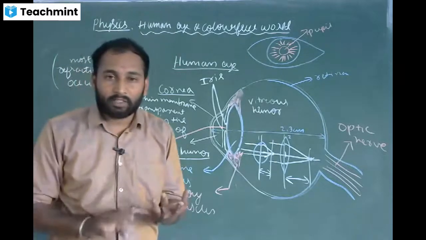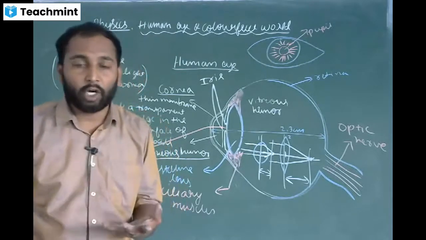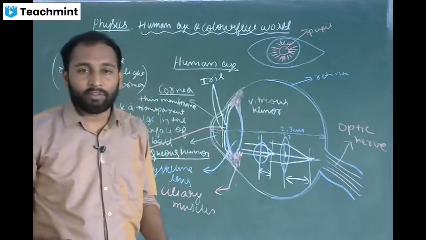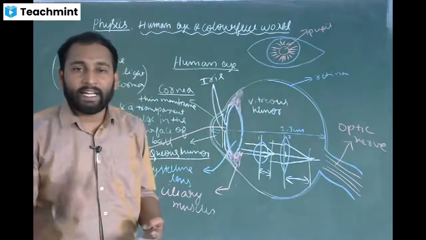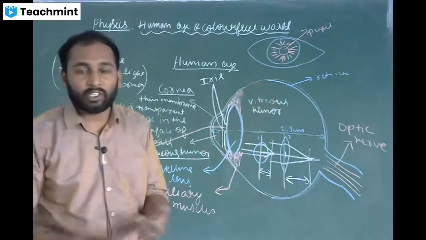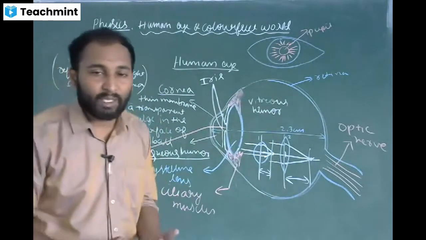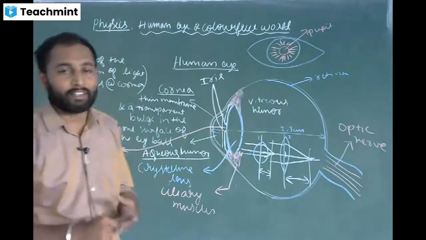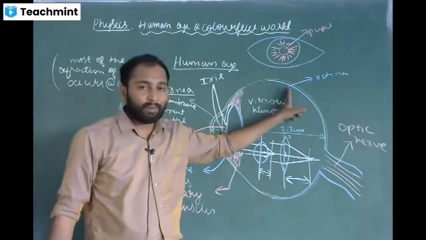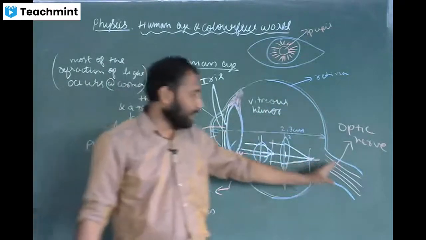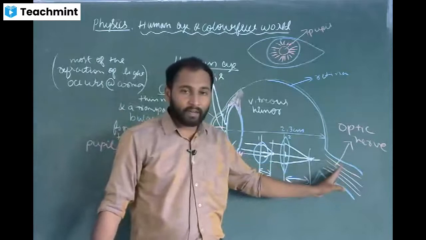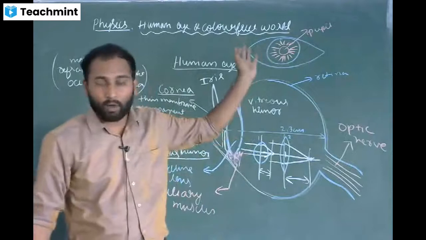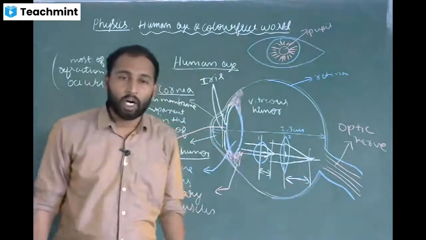These rod cells and cone cells are enormous in number. So the retina consists of an enormous number of light sensitive cells, here the rods and cones. Rods are responsible for dim light, whereas cones are responsible for bright light or colored light. So what happens exactly on the retina? And also the next part is the optic nerve. The nerve which connects to the brain, we call it the optic nerve.